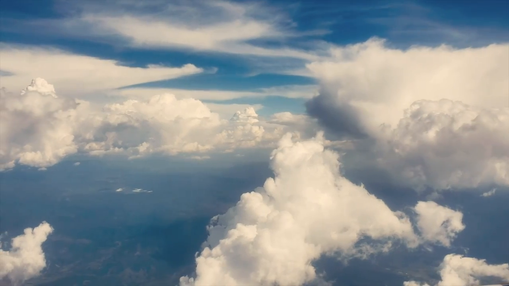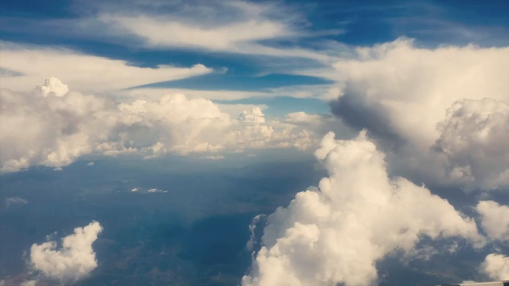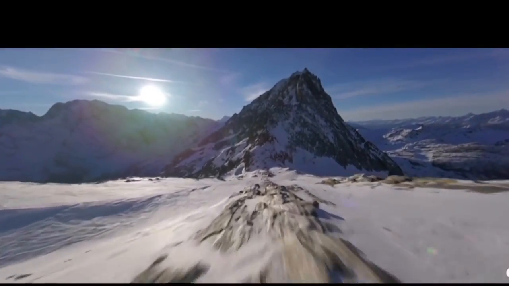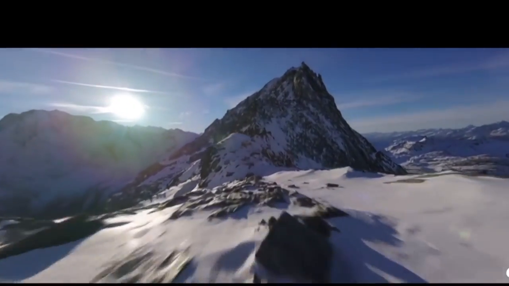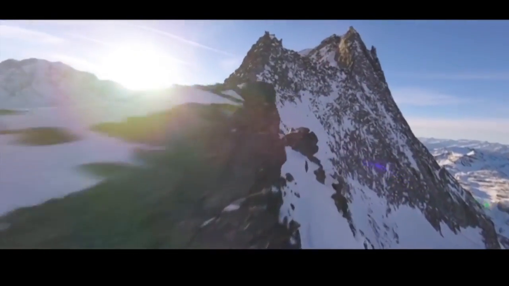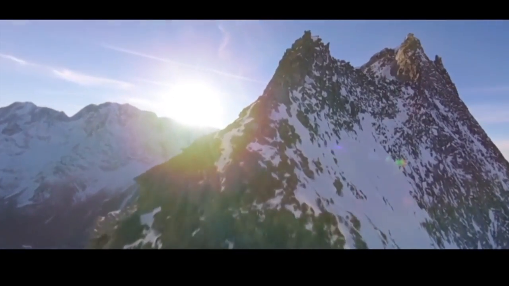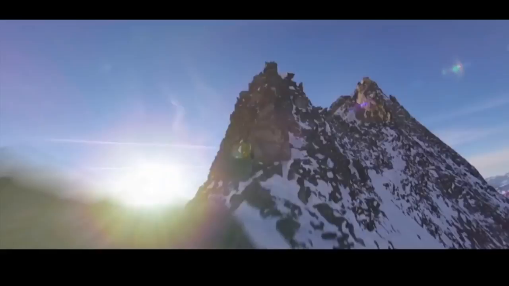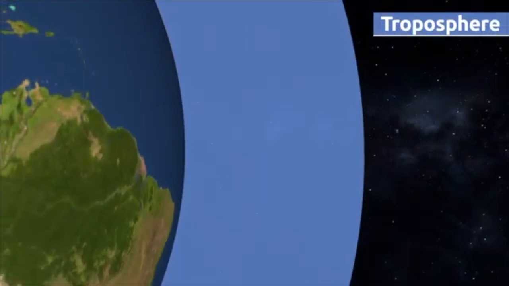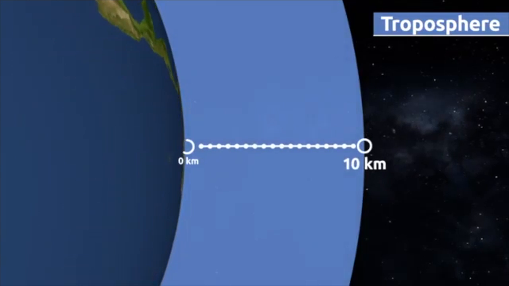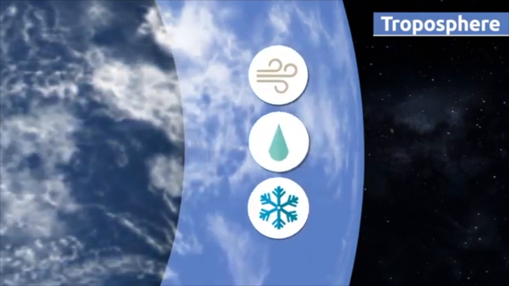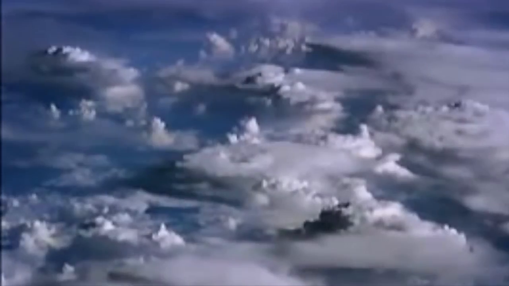The temperature and water vapor content in the troposphere decreases rapidly the higher you go up. This is known as altitude. It gets colder and drier with height. For example, for every 100 meters you climb up, the temperature drops by 1 degree. The top of the troposphere is called the tropopause, and it varies in height from about 8 kilometers when you get closer to the poles to 20 kilometers just above the equator. Its height also varies with the seasons, highest in the summer and lowest in the winter.